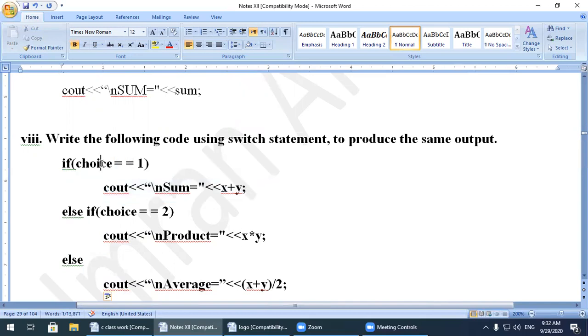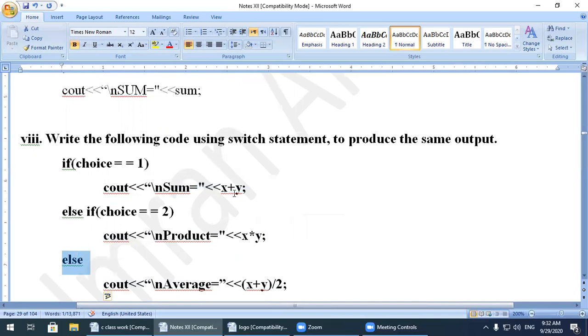If the value of choice is 1, it equals the constant 1, so this block of statements will be executed. Otherwise it will not execute, and control will be transferred to the else if block. If choice is equal to 2, it will execute this block of code. Otherwise control will be transferred to the else block.